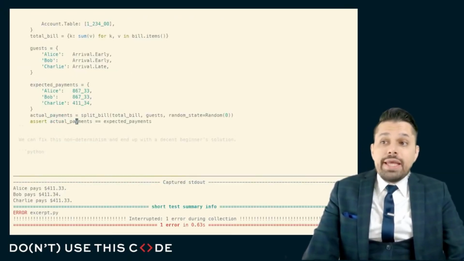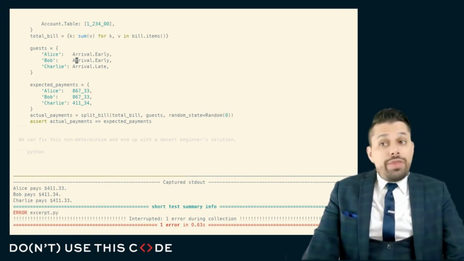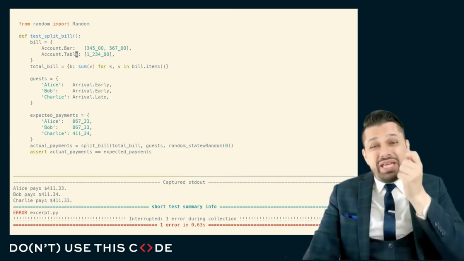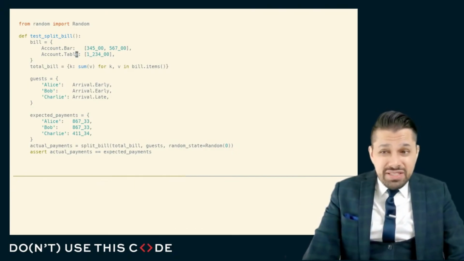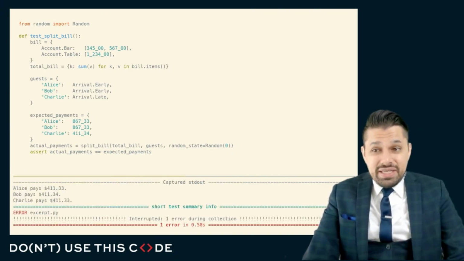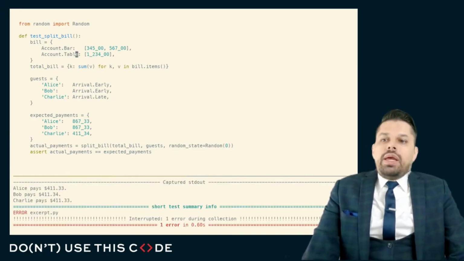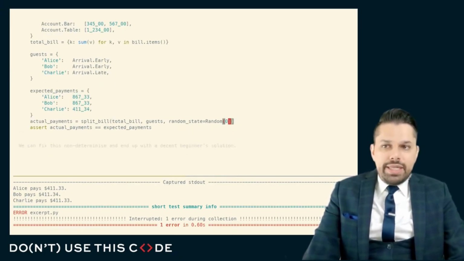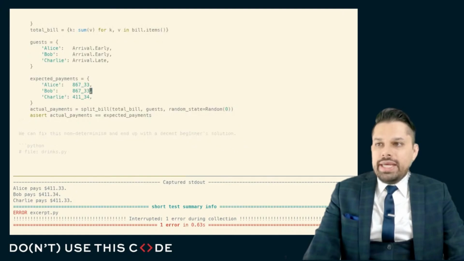Do note that this test is wrong. Or rather, I should say the code is wrong. Even though this test isn't that great, it still is able to catch a real issue in this code, which is to say that sometimes this test fails and sometimes this test succeeds because the underlying code is non-deterministic. Now, this is a little bit odd because you can see here that in the code they passed in a random state. And if I run this enough times, I'll eventually see a working example of this code.